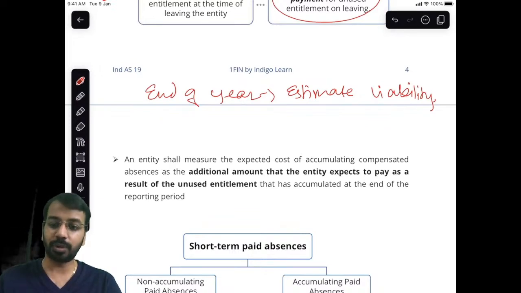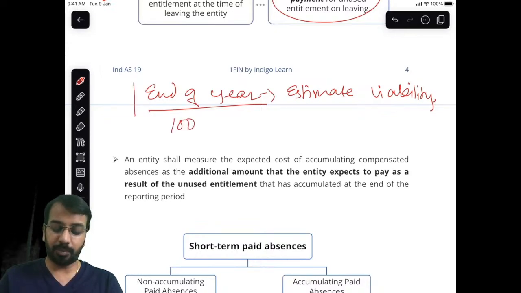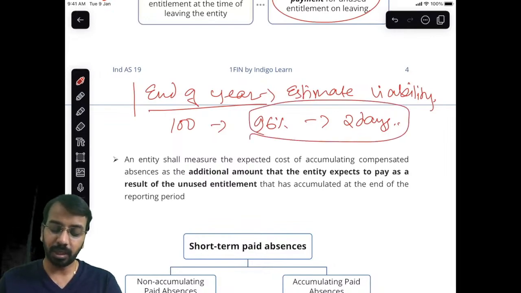We will come to the actuary aspect. For example, there are 100 employees. The actuary says 96% of them will take on an average 2 days of leave in the next period. So based on this, we make a liability provision or create a liability.